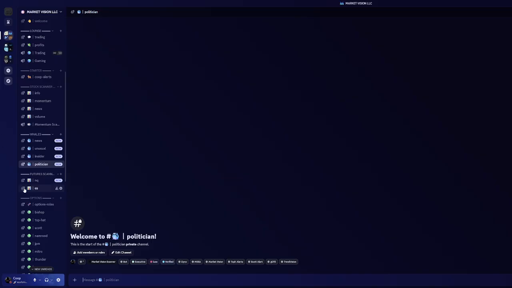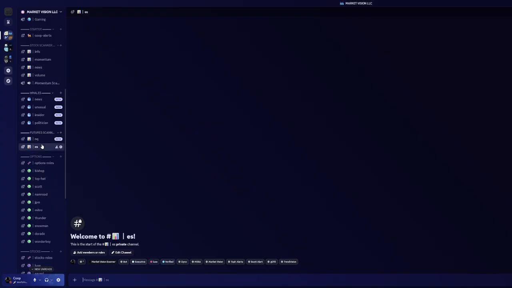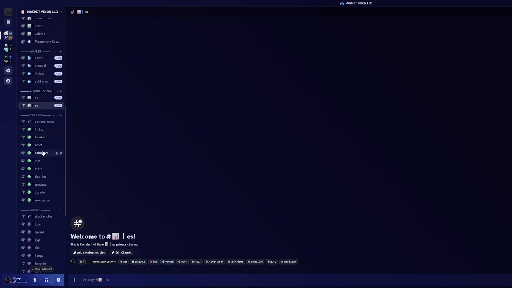Moving down here, we have our futures scanners. This is going to be the Mojo scanners. Just kind of gives you a market bias, it'll say, this is looking good for a long here, whether it be ES, NQ, short, long ideas there. It uses one of the prominent analysts' EMA strategy, so it's pretty reliable. Happy to have that in here as well, new addition.